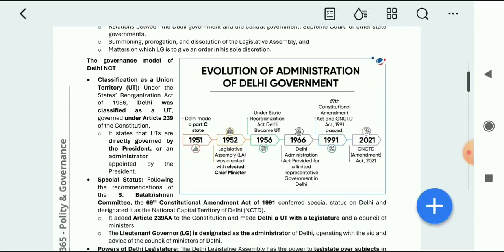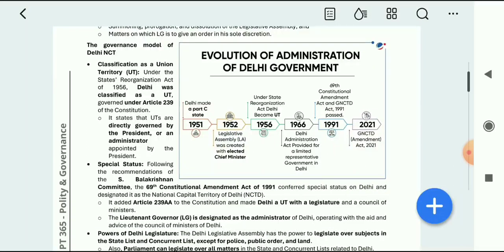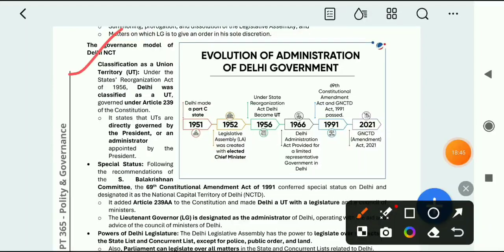Next is the governance model of Delhi NCT, how it is modeled. You can have a watch. Evolution of administration of Delhi government, that is how the Delhi government was formed. This date you have to know. 1952, that is when the Legislative Assembly was created with an elected Chief Minister. So the Chief Minister was created in 1952.